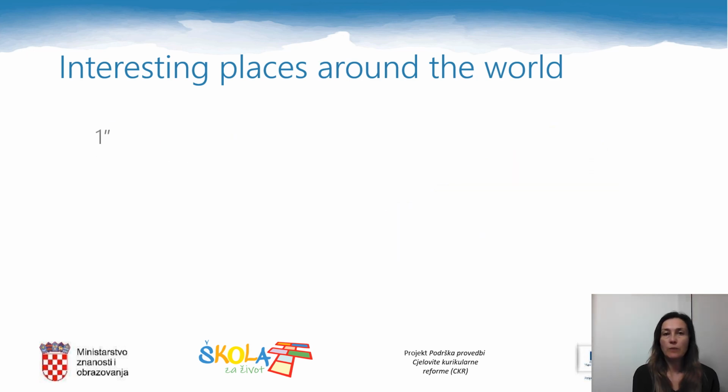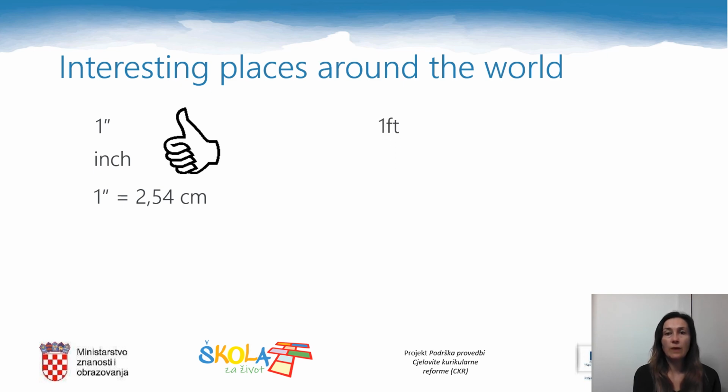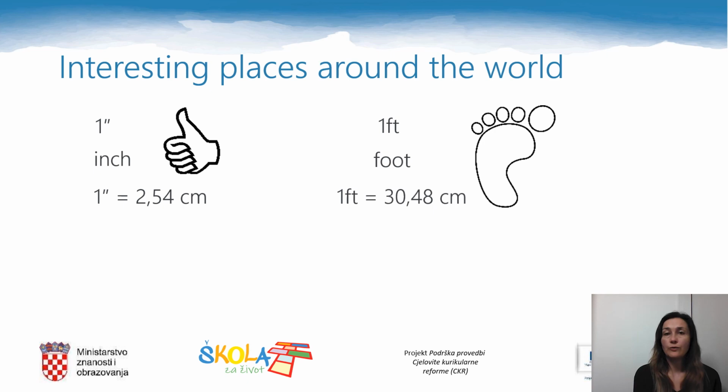What about this one? It is inch. There is the same word for inch and thumb in Croatian, palac. 1 inch equals 2.54 centimeters. And this one, 1 ft, it is foot. 1 foot equals 30.48 centimeters.